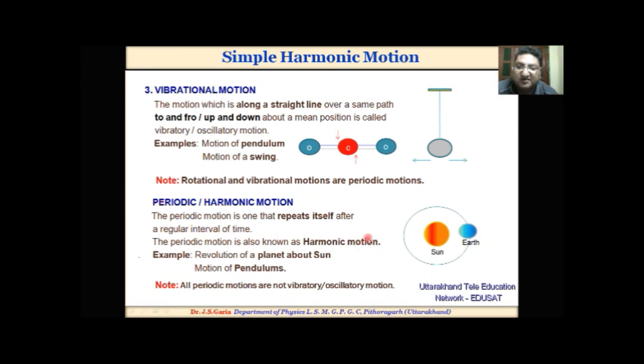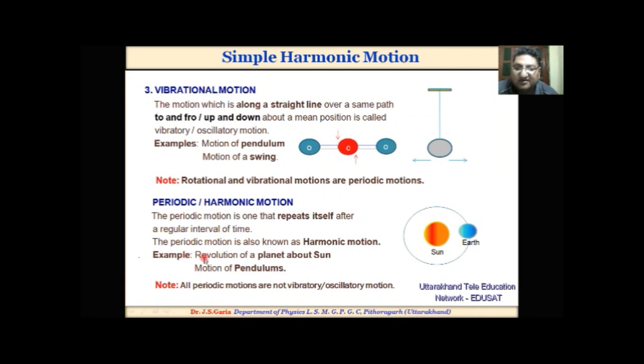This is because the solutions of periodic motion are always in the form of sine and cosine functions, and the sine and cosine functions are periodic in nature. So the periodic function is also known as harmonic functions.